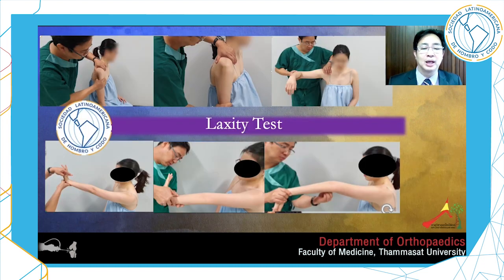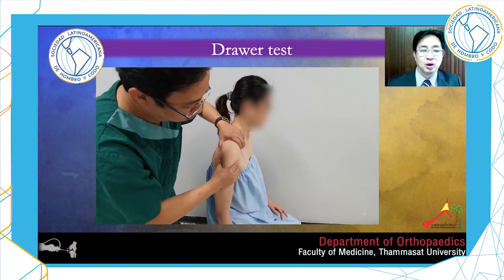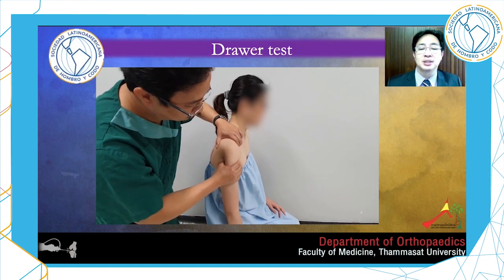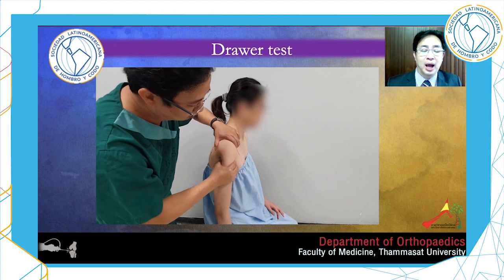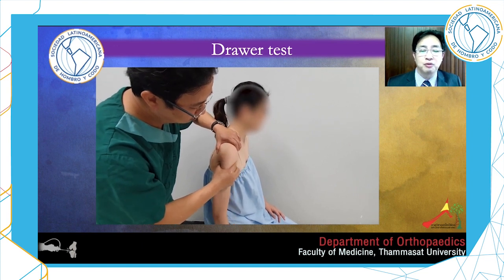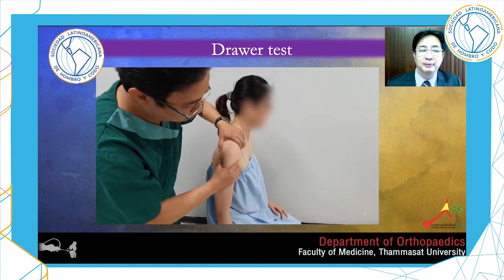Now let's talk about the laxity test and instability test. The laxity tests are the tests that show joint laxity but not producing pain. For example, anterior and posterior drawer test. The patient needs to relax and drop the arm down. We can translate the shoulder front and back and not producing pain.